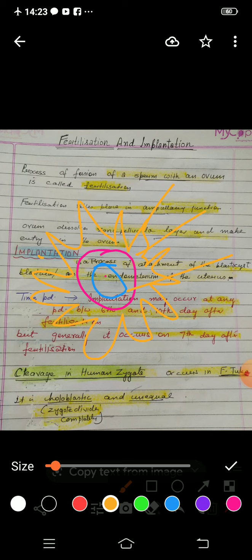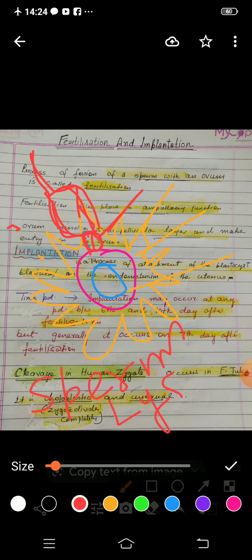And whenever any sperm takes an entry during fertilization, what happens? Suppose I am going to make the sperm of red color so that you can see it properly. So suppose this is the sperm. This sperm makes entry into it, and this is the acrosome. So sperm always takes entry through the acrosome region, and the acrosome is very important because the acrosome releases certain enzymes that are called sperm lysins. Sperm lysins.